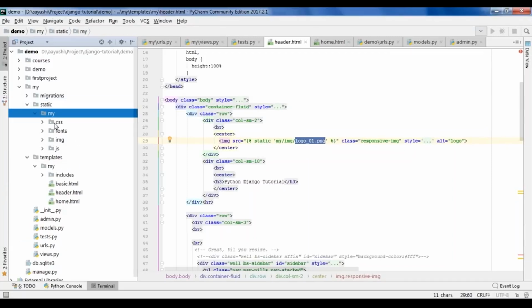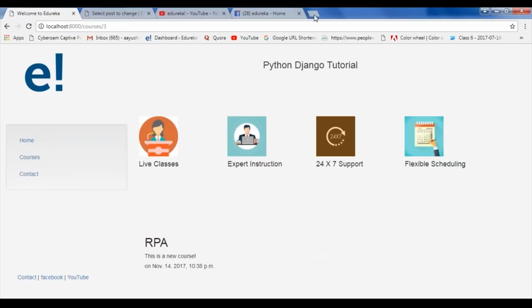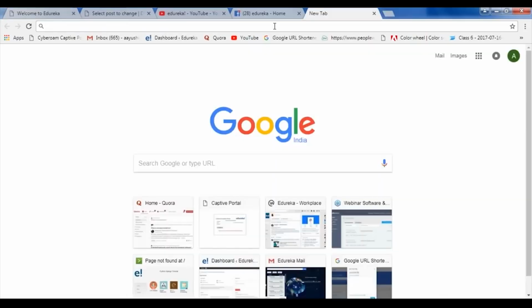And inside this, I have already told you that I've used some CSS. This is the bootstrap that I've already downloaded. It's up to you if you want to use it or you don't want to use it. Just to represent this better, I have downloaded the bootstrap and then put it over here. I'll show you from where you can download the bootstrap. I'll go to Google and type in bootstrap.